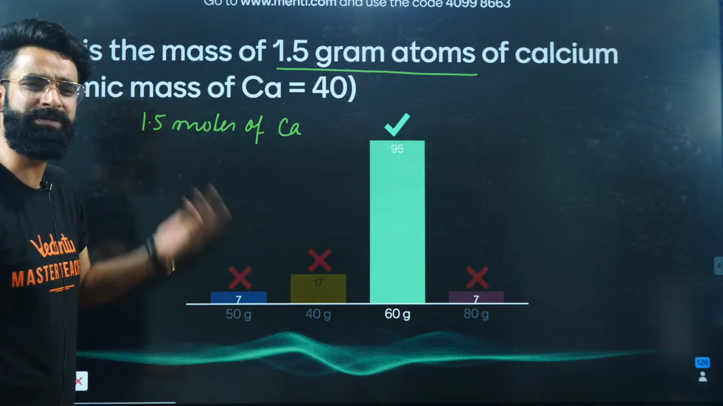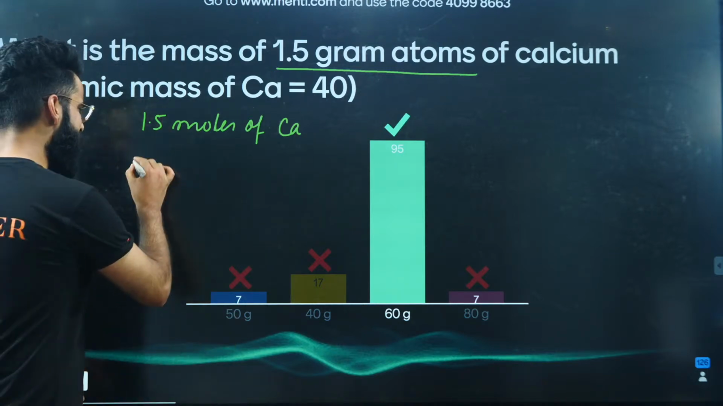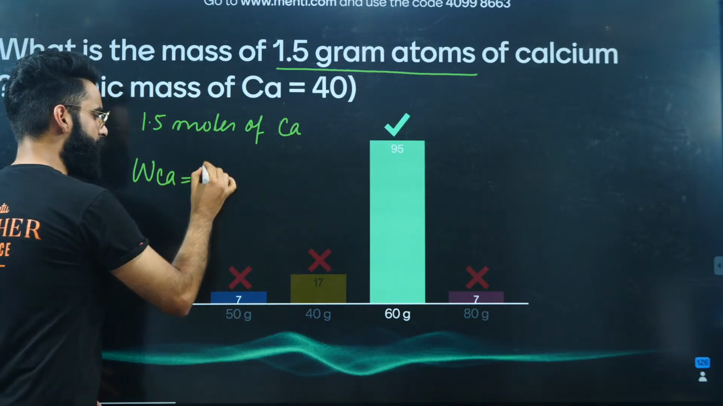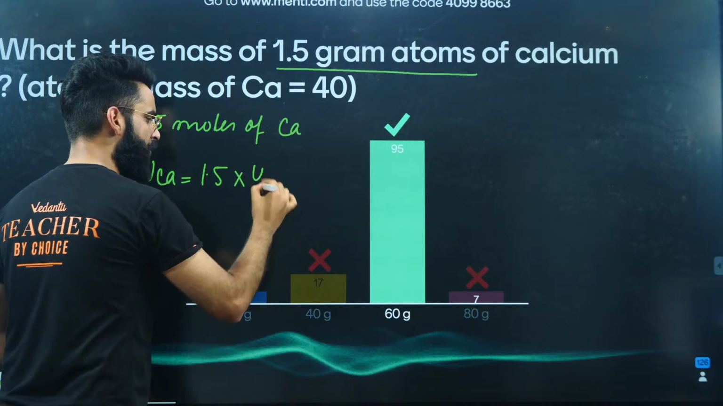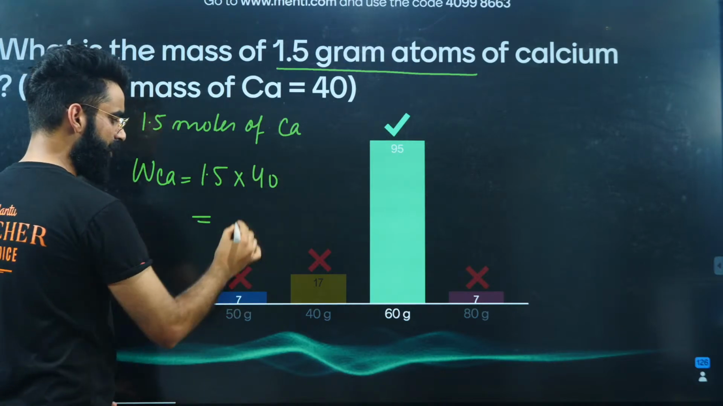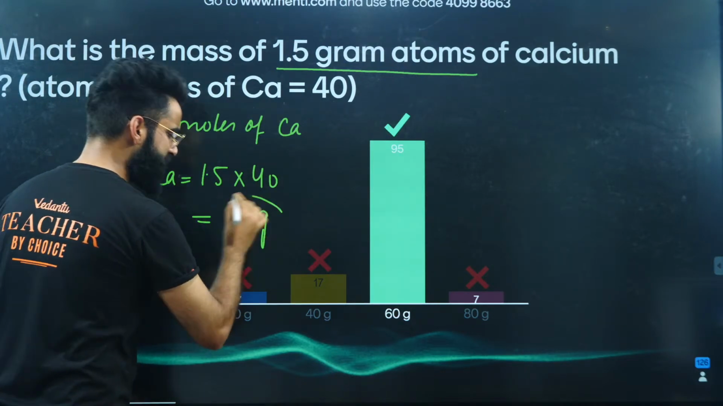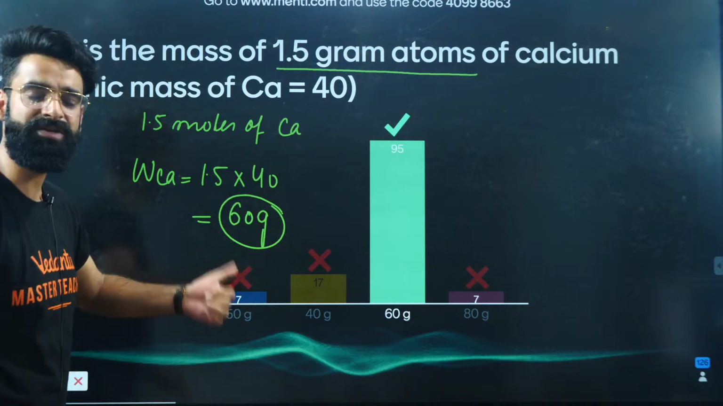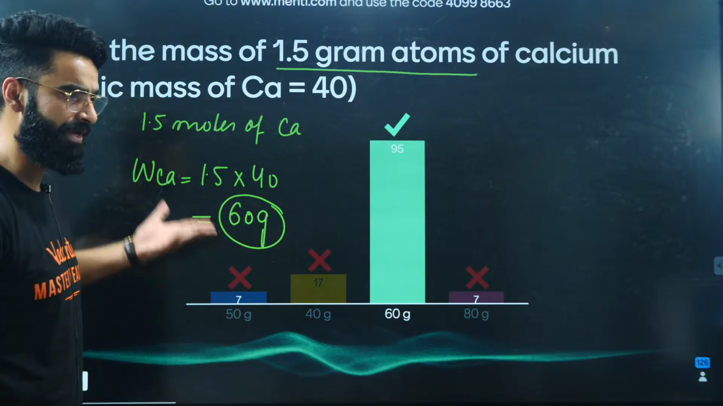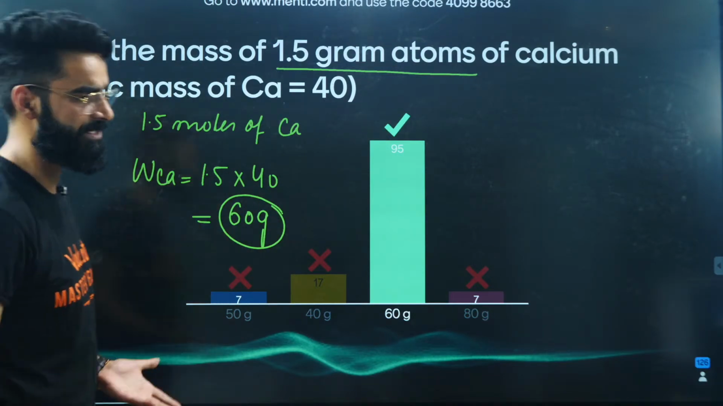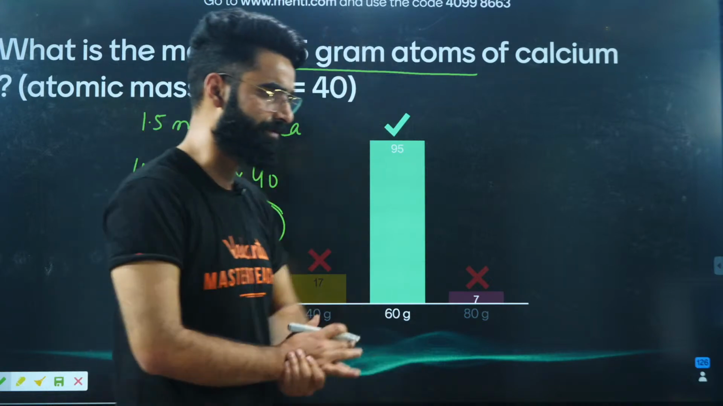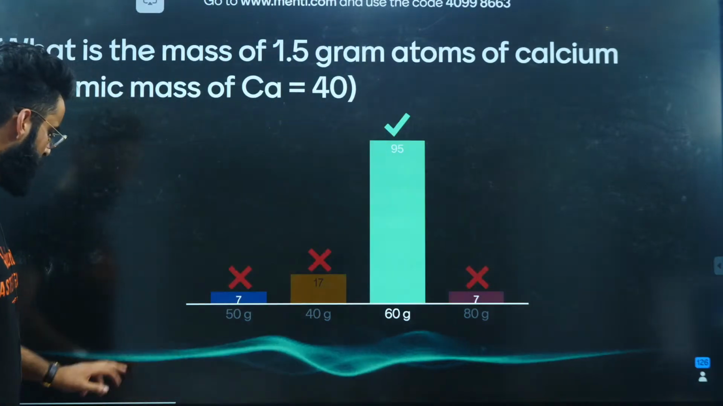How do we convert moles into mass? Isn't it simple, right? Mass of calcium is going to be equal to moles of calcium multiplied by molar mass of calcium. So the value comes out to be how much? It comes out to be 60 grams. So 60 grams is basically the mass of 1.5 moles of calcium, or you can say it is the mass of 1.5 gram atoms of calcium. I'm sure it's clear to everyone, right? Okay, moving on to one more question then.